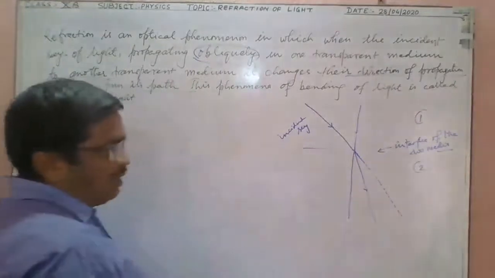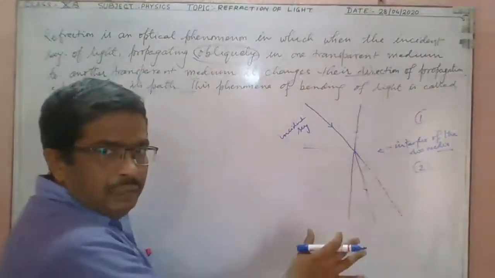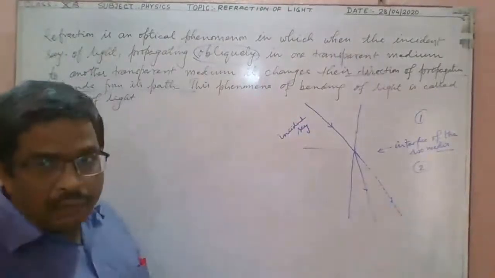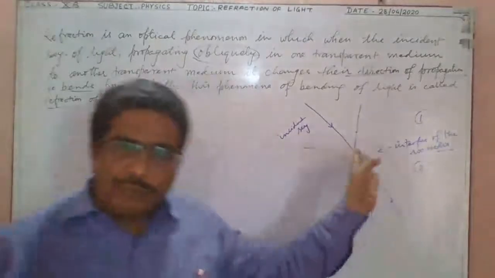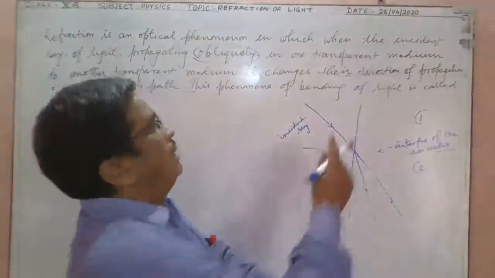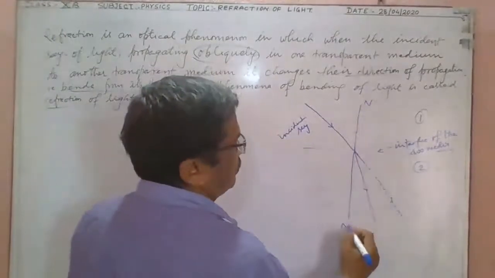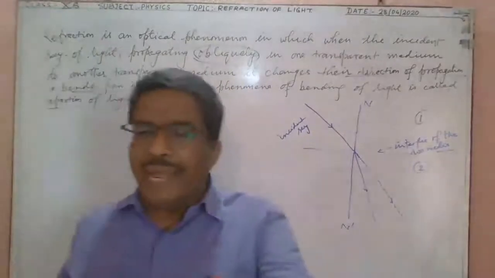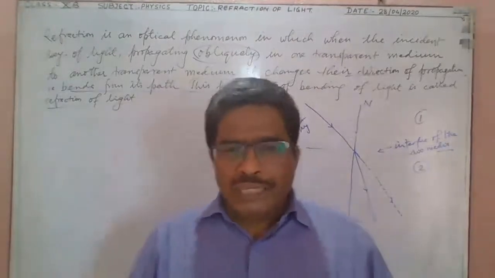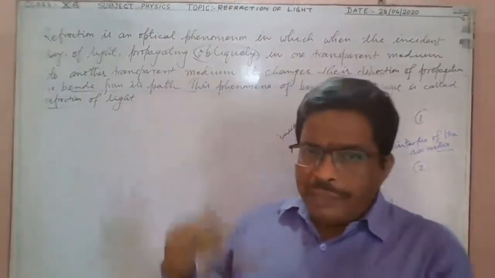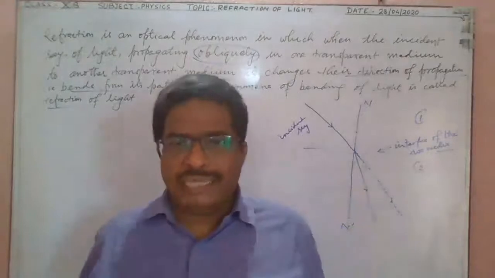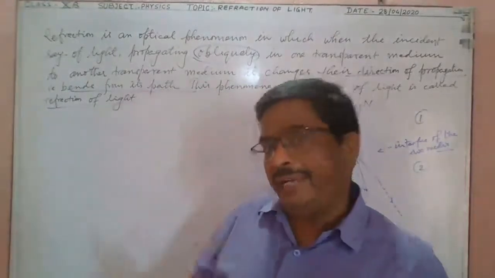Right? Because if this medium is not present there, then the direction of propagation of the incident ray should be this. Right? But when this medium comes in the path of the propagation of the light, then what happens? That bends towards the normal. That is normal. This phenomenon of bending of light is called refraction of light. Now, one thing must come to your mind: how does this phenomenon happen, or in other words, what is the cause of refraction of light.